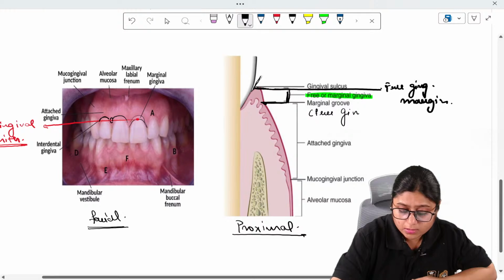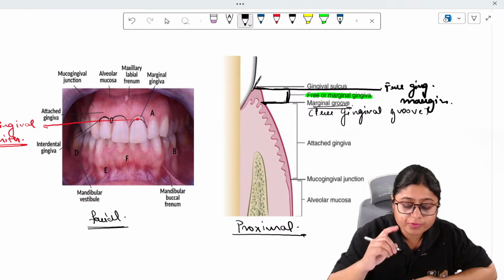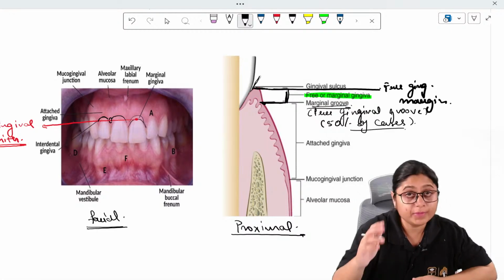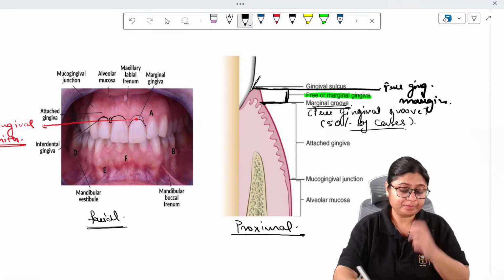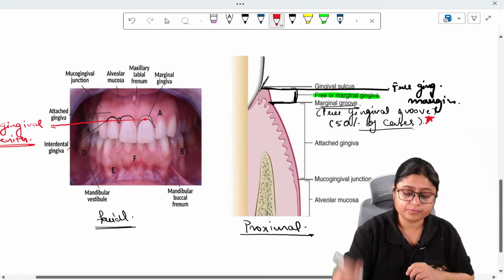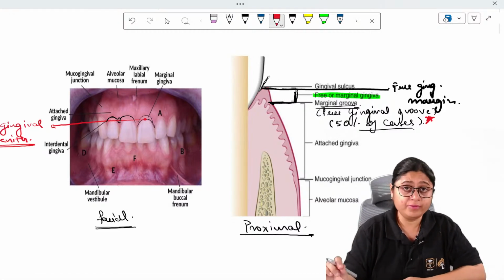It is seen only in 50% of the cases. This is an important MCQ which has been asked previously, so I'll just mark the MCQs with a star. Okay. So this free gingival groove is present only in 50% of the cases.